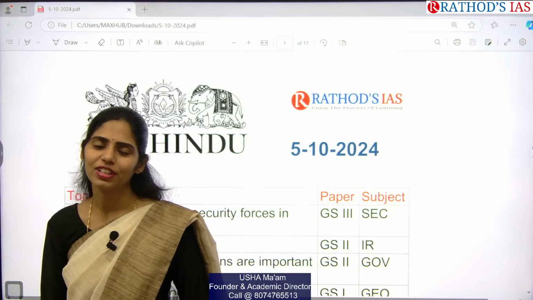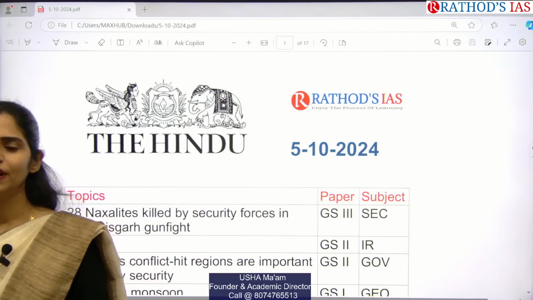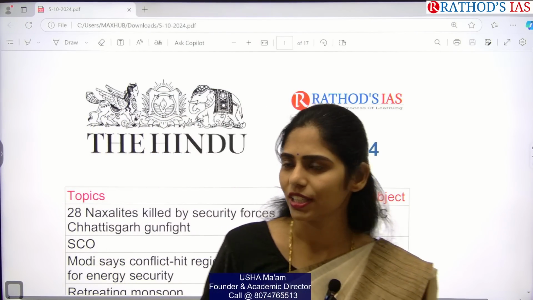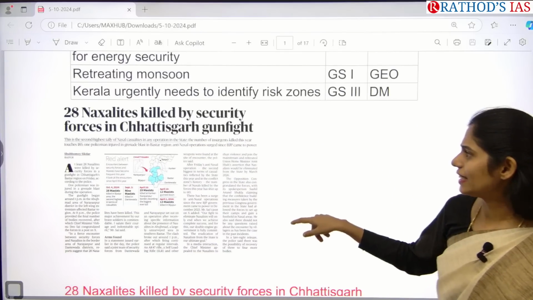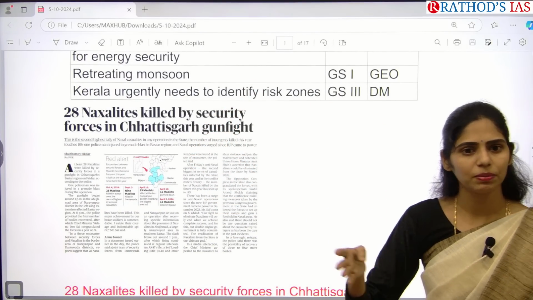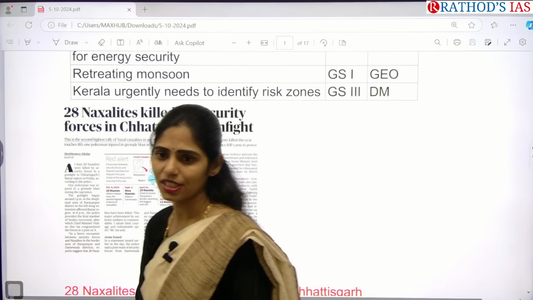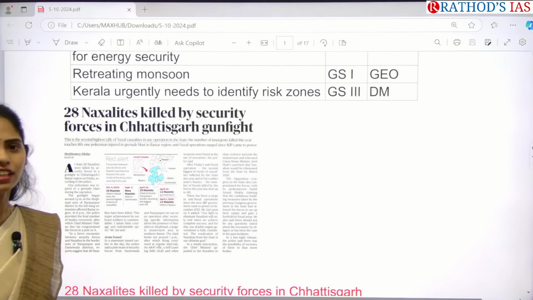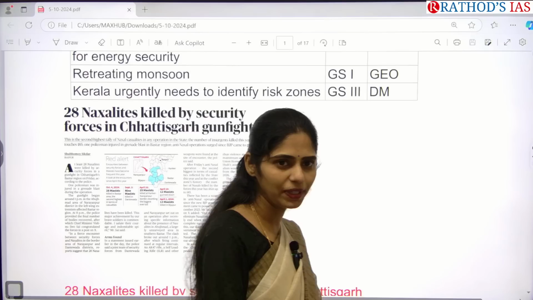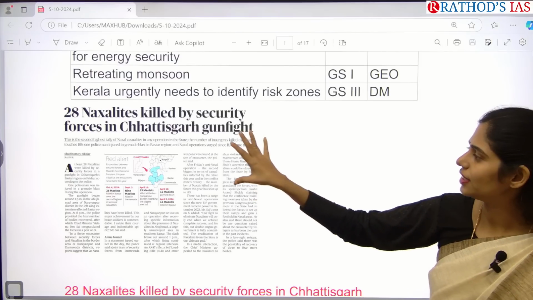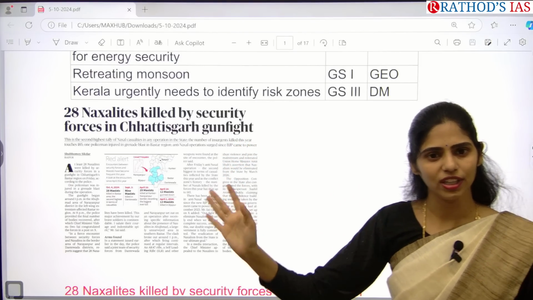So let's get started with our discussion, and there are many articles which are very relevant from your examination point of view. Okay, so let's get started and see this article. Actually, on this topic, even in your GS paper 4, in part 2, that is the case study, there was one case study regarding Naxalites, and if you are a police officer or SP, how you are going to manage this condition. So this topic is relevant from our ethics point of view.